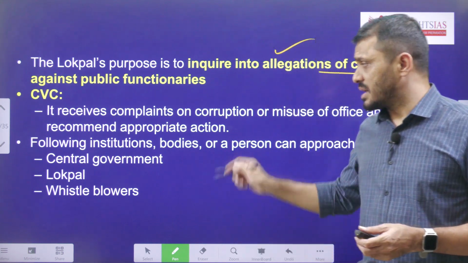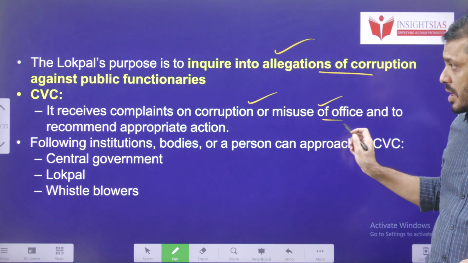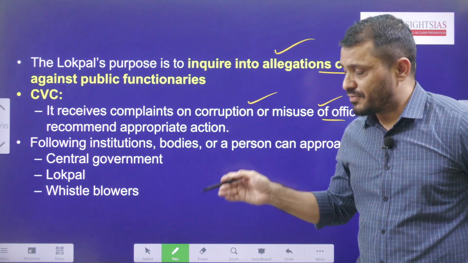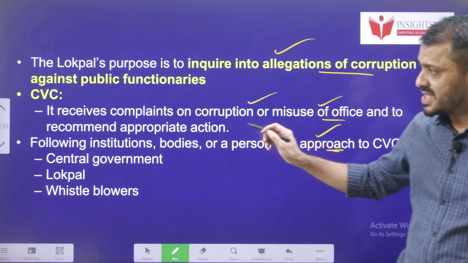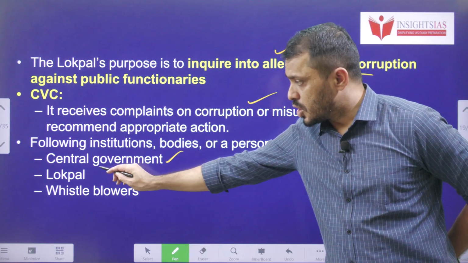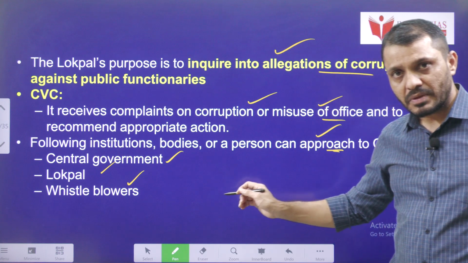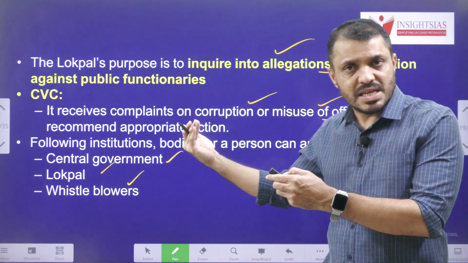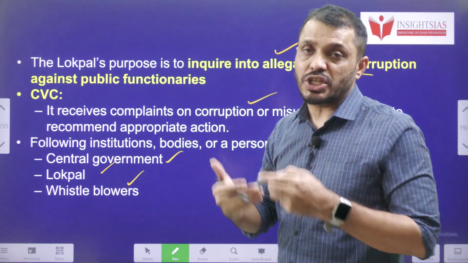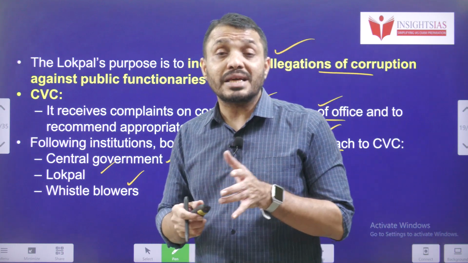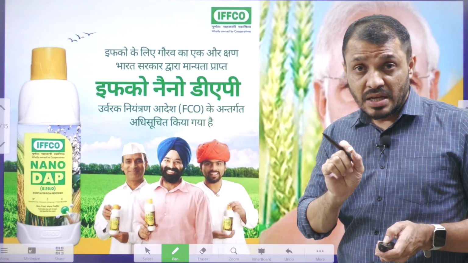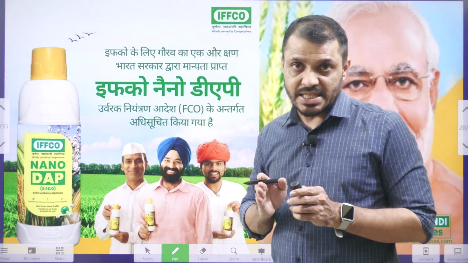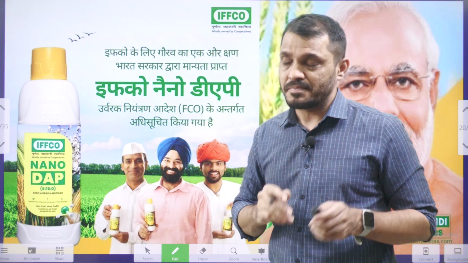CVC receives complaints on corruption related to the misuse of public office. Generally, the following institutions can approach the CVC: Union Government, Lokpal and whistleblowers. Lokpal can approach the CVC and the CVC gives that investigation to the CVO, or Lokpal can also use the CBI, because Lokpal itself doesn't have any investigating agency or investigating manpower.